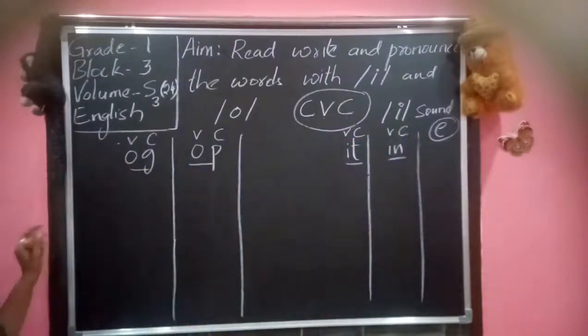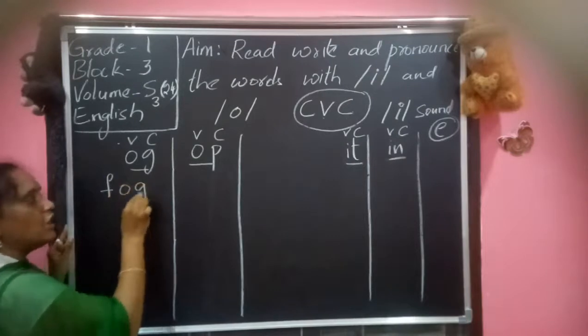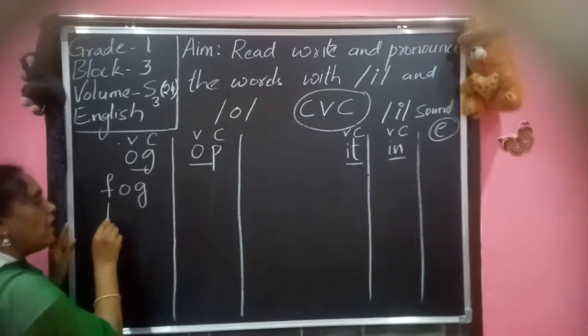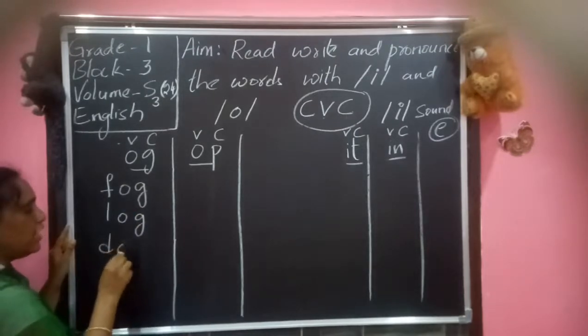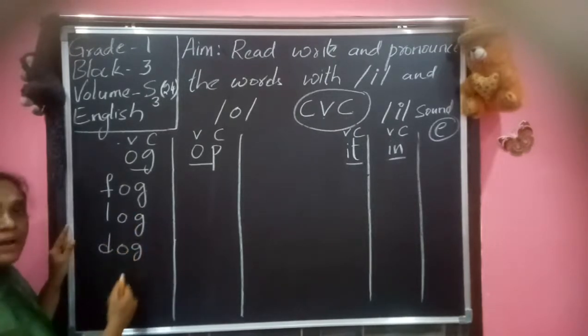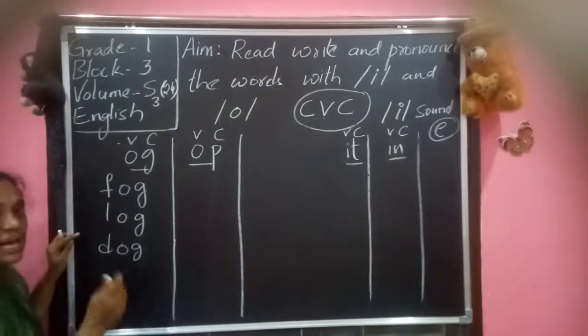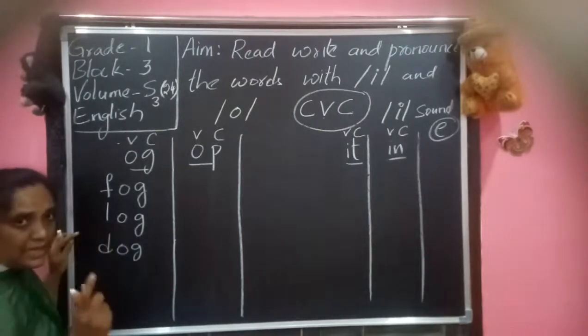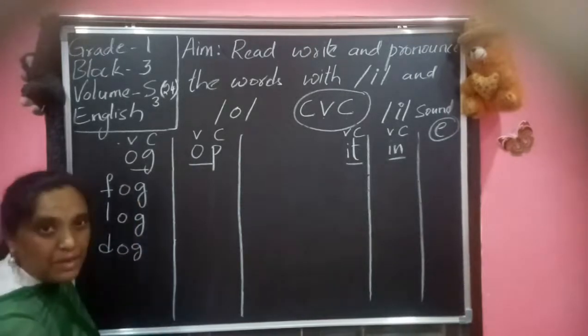So we want to use another consonant like fog, log, dog. So many words you can write basing on that, just by changing the first letter.